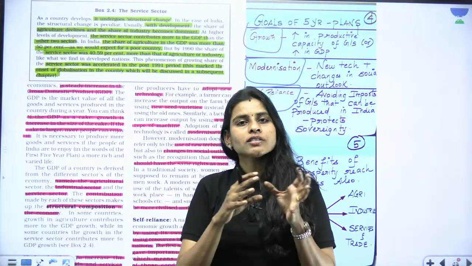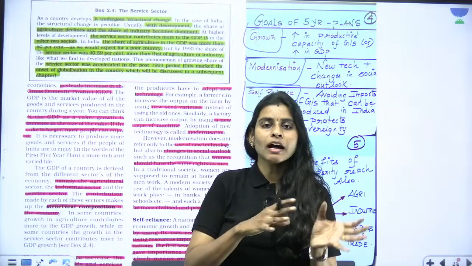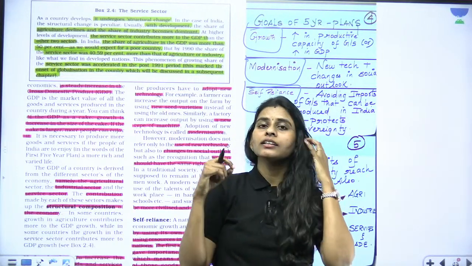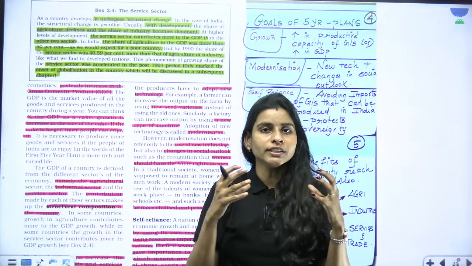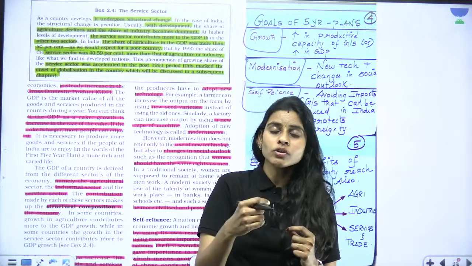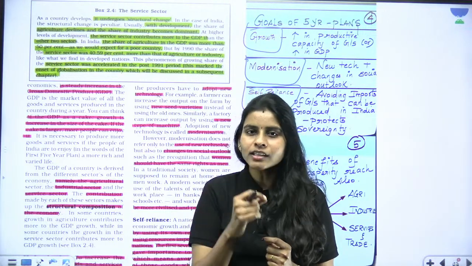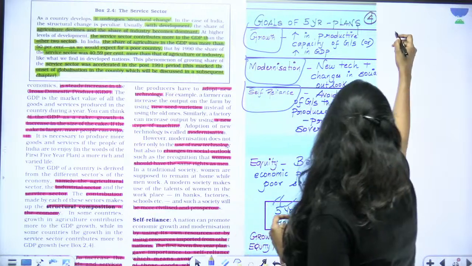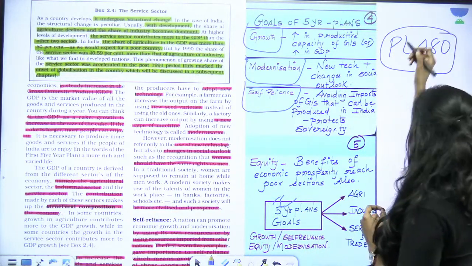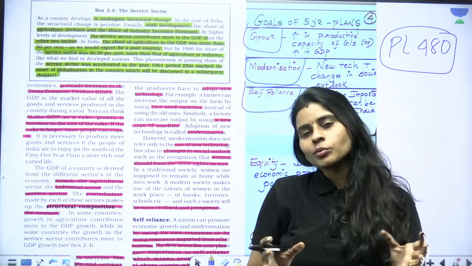So after the first 5-year plan period, let me tell you a short story. India did not have enough food grains for feeding its population. So India had to import food grains from the US under a program called PL 480. During this time period, we faced a lot of humiliation.